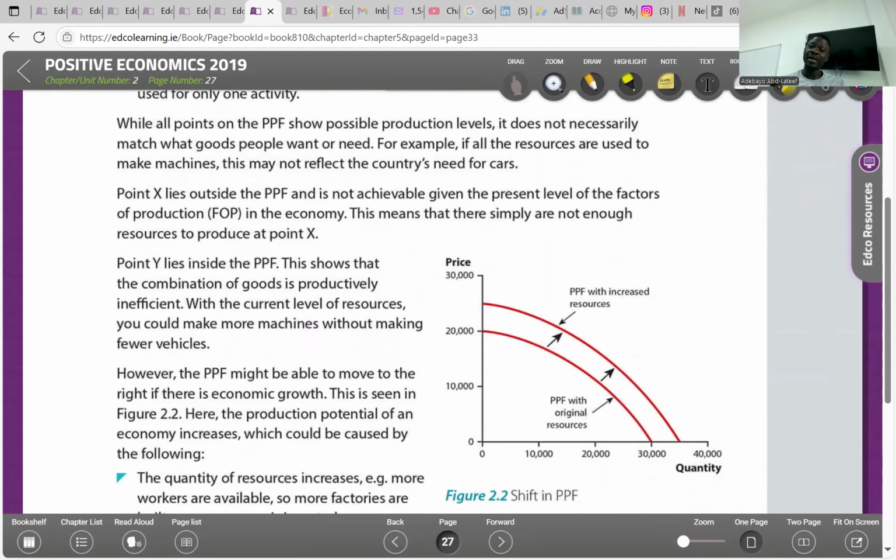So there's another criticism here. The PPF shows the combination of goods and services that can be produced, but it never talked about the resources needed. It never talked about the needs or wants of people. So resources must be channeled to the needs and wants of people. Point X lies outside the PPF and is not achievable given the present level of the factors of production in the economy. This means that there simply are not enough resources to produce at point X. Point Y is inside the PPF, which I already explained.